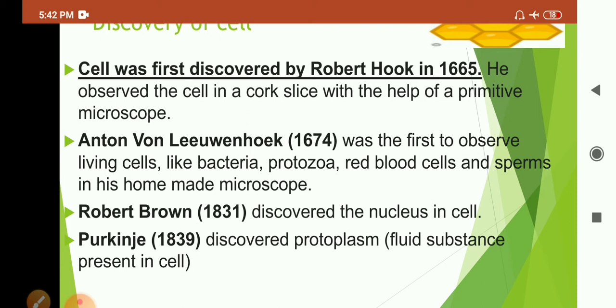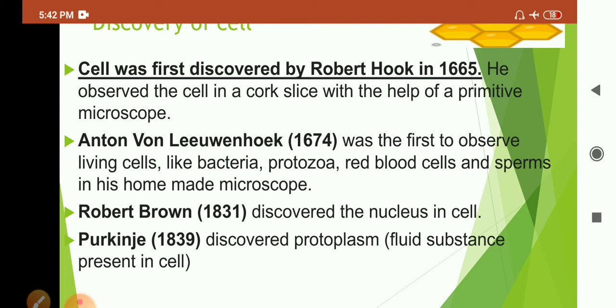The word cell is derived from the Latin word cellula. Cellula means small room. He observed that the cork slice had many empty boxes in it, like small rooms, and so he called it a cell. Robert Hooke observed the cell, and he is known as the father of cytology.